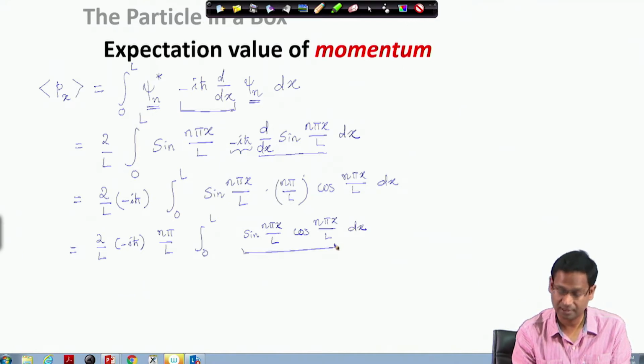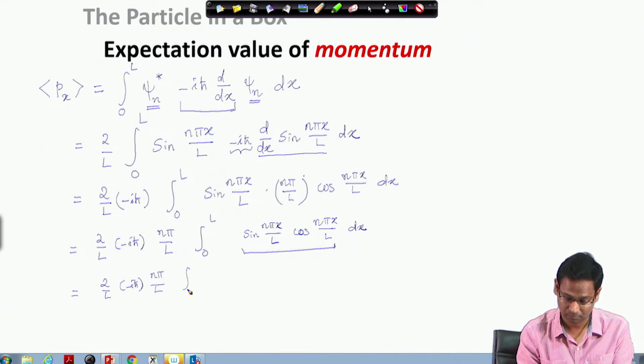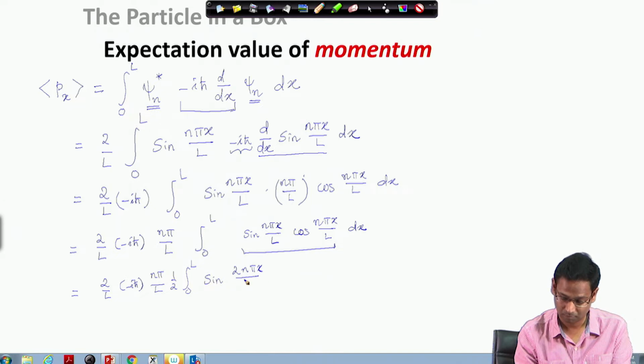I can simplify these two functions using 2 sine theta cos theta as sine 2 theta, and when I integrate this function, finally I have these constants outside. I'll bring them later. Let me see what I get here.